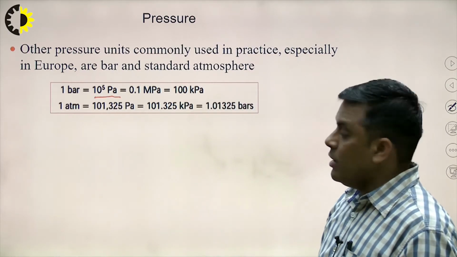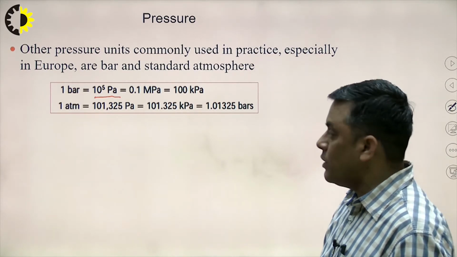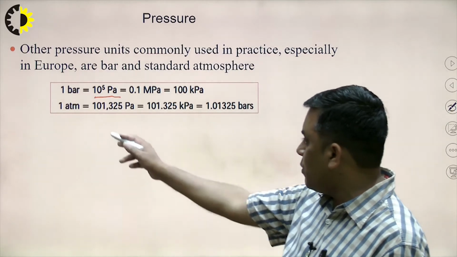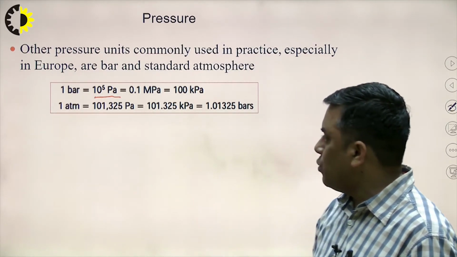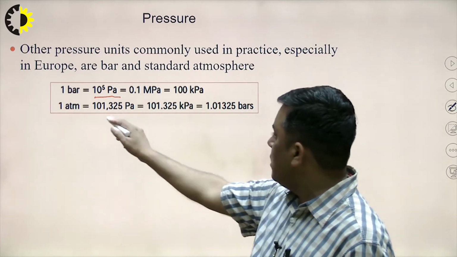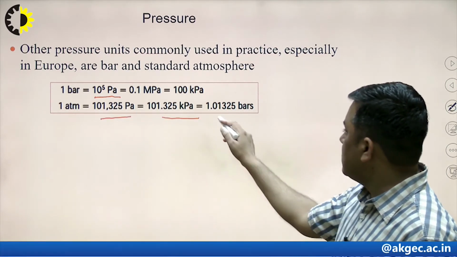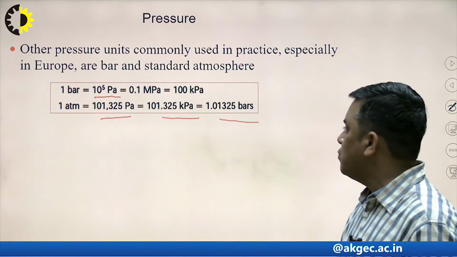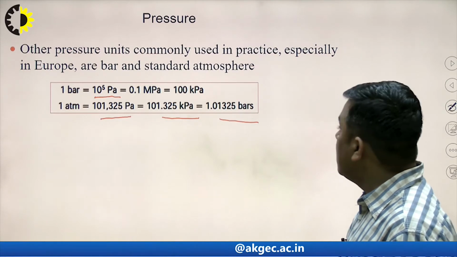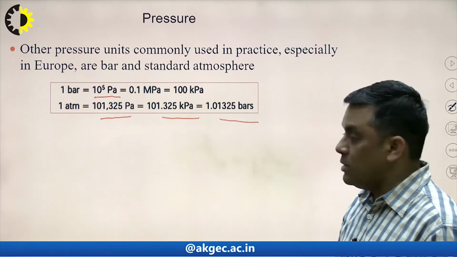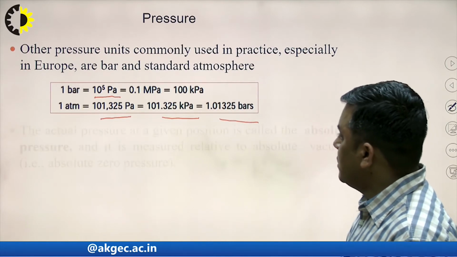Many times we measure pressure in terms of atmospheric pressure, because atmospheric pressure is the base for measurement. 1 atmospheric pressure is equal to 101.325 kilopascal, or 1.01325 bar. It means we generally have around 10 to the power 5 Pascal pressure. So these are the units related to pressure.